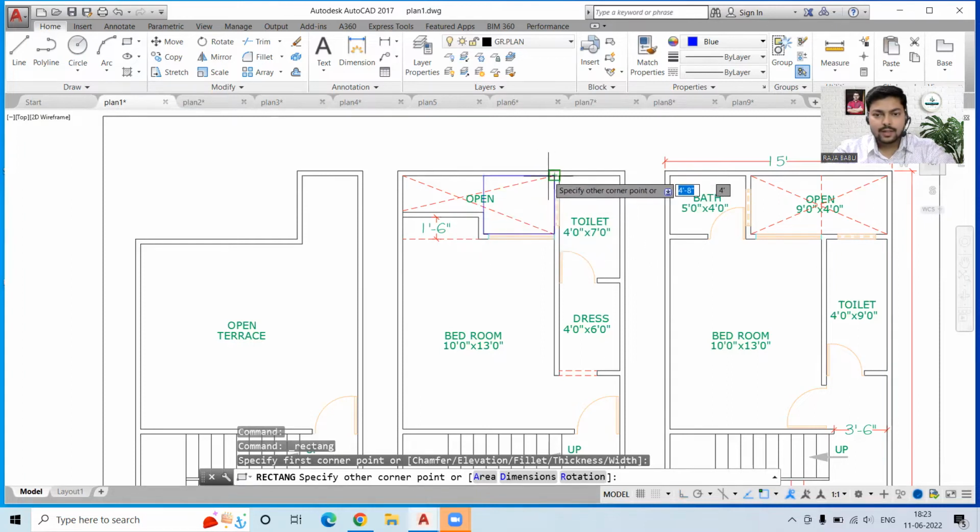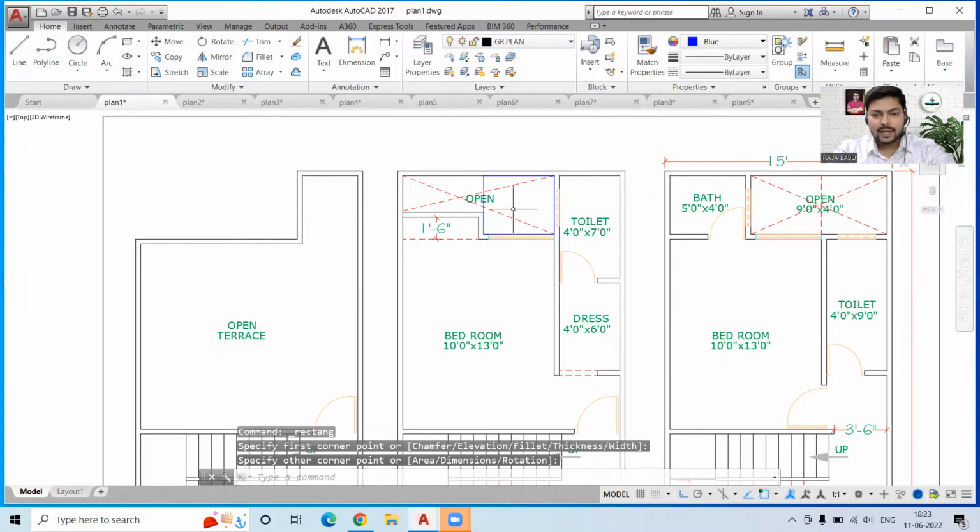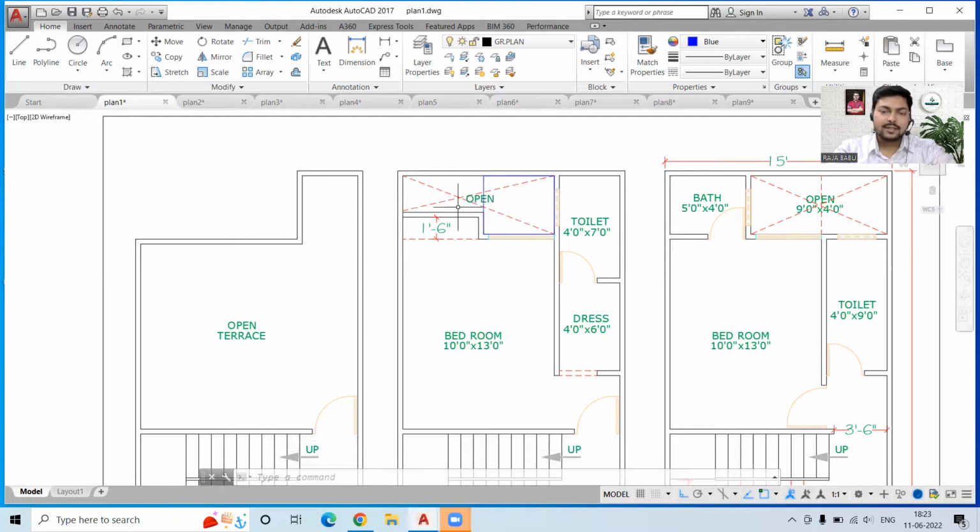So only this area can be open over here, otherwise this much space, if you are considering it as open, this will not be possible because on the next floor we don't have this opening.